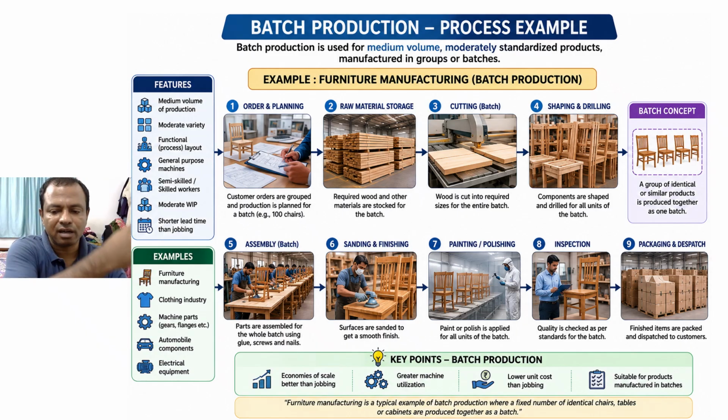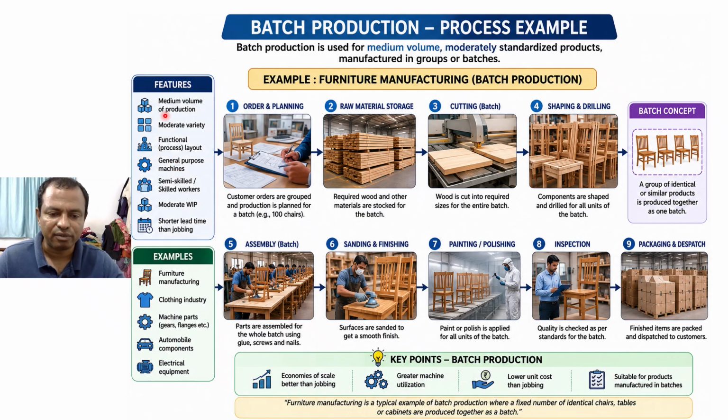The typical example is shown here, that is, we have already seen furniture manufacturing. So here, see, at the end we are getting a batch of furniture, not 1 or 2. See, during painting you can see some batch of furniture coming out. So this is an example of batch production.